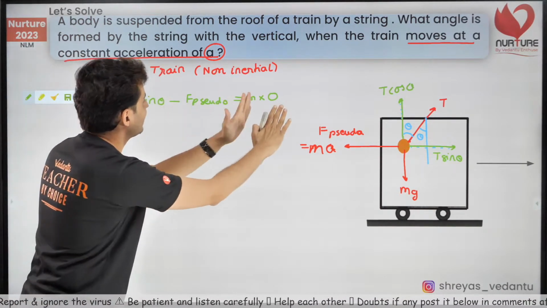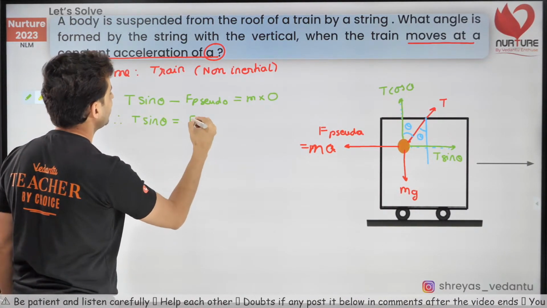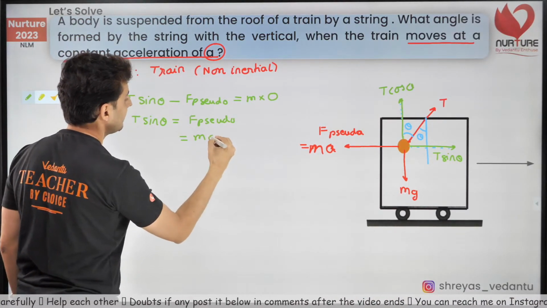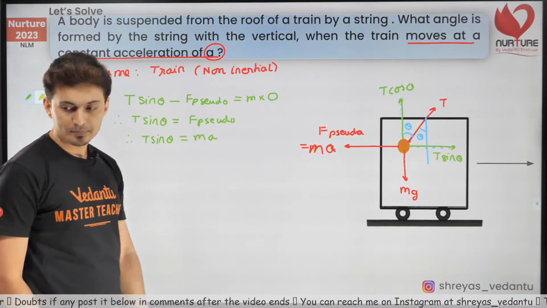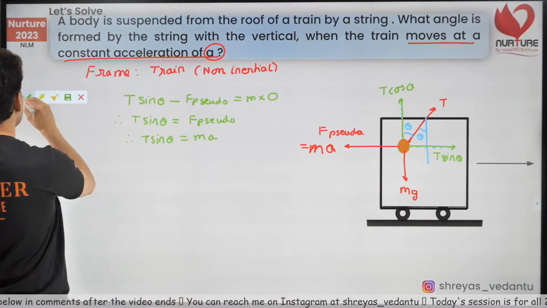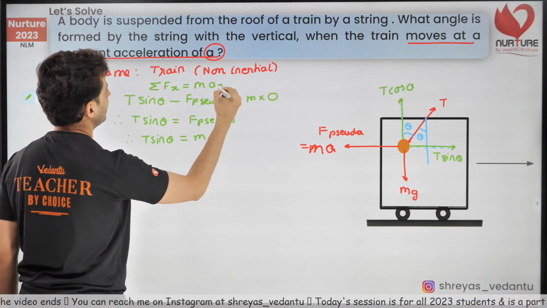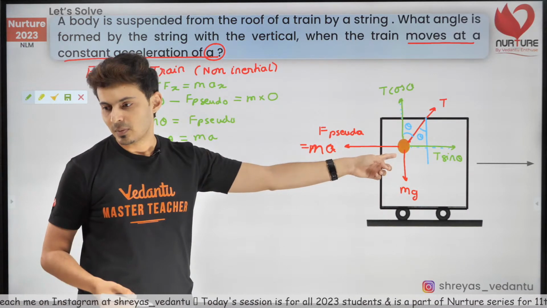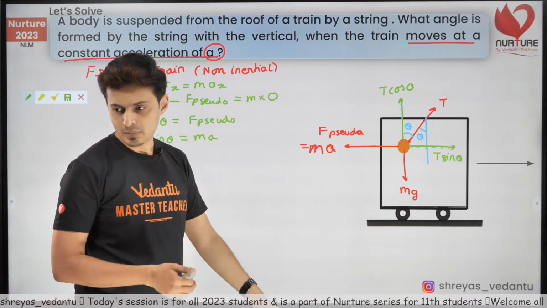So just take this guy on the other side and you will see T sin theta is equal to the pseudo force. Now what is the pseudo force? The pseudo force is mass into acceleration. So T sin theta is ma. That's what I got. These two forces are cancelling each other. This is nothing but net force in the x direction is mass into acceleration in the x direction. What is the acceleration? 0, right? The acceleration is 0. You can take the value of g as 10, but it is not needed. Bhargavi, I hope you understood it now.